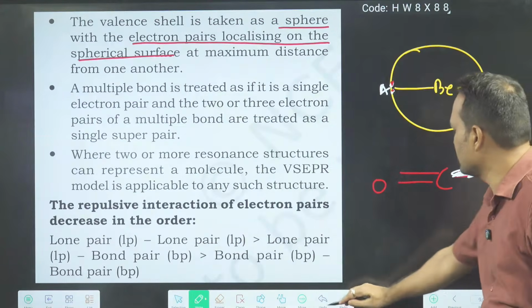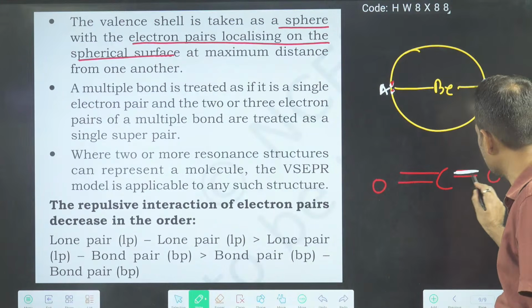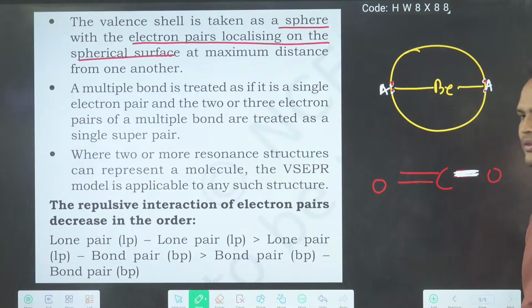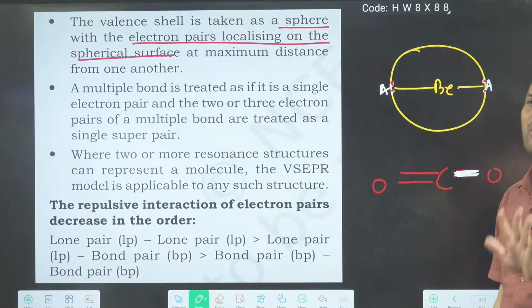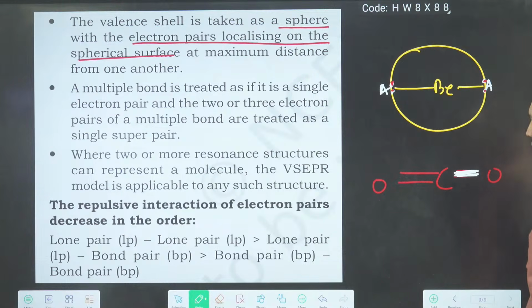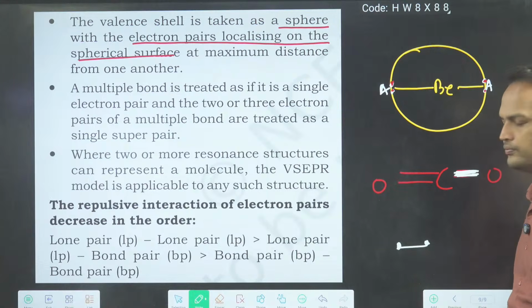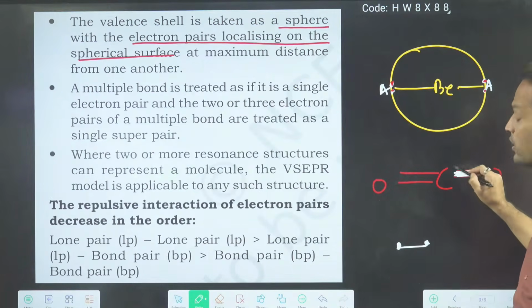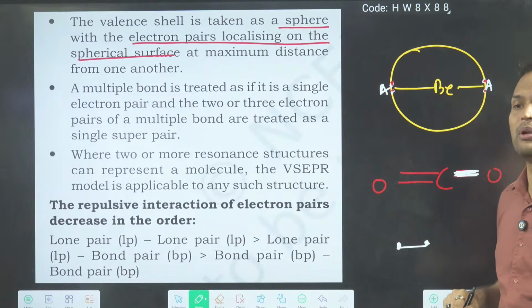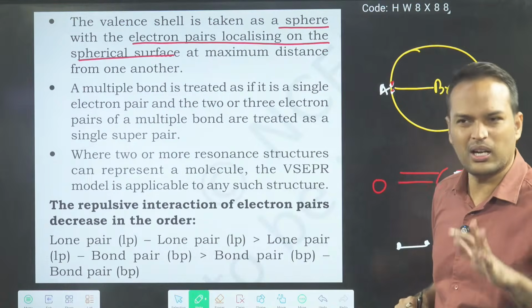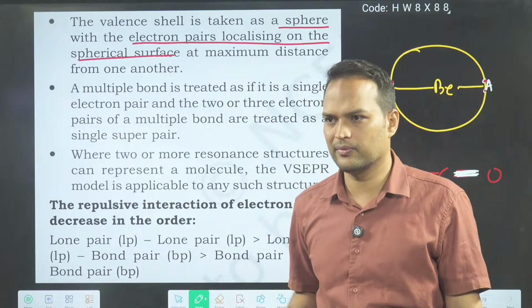You think like this, that two are not there. You see nicely, this is one only. You may say, sir, this is a bit thick. Assume it as one bond. Then you will say, sir, one bond means only 2 electrons, but here 4 electrons are there. Double bond means 4 electrons. Triple bond means 6 electrons.